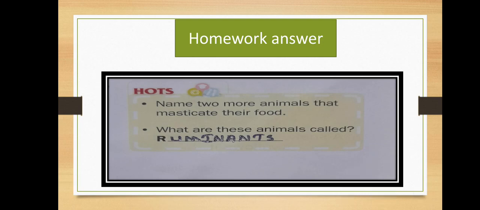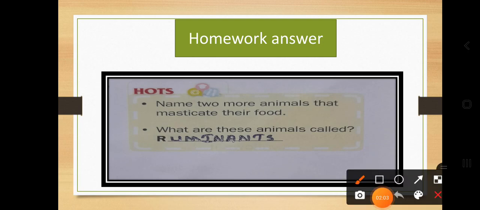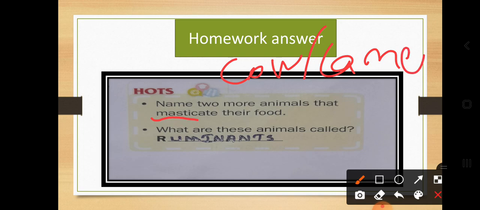So what is our answer? Name two more animals that masticate their food. Masticate means continuously chewing their food, so you can give an example such as cow, camel, or buffalo. Here are a few of the examples. You can take any two examples.